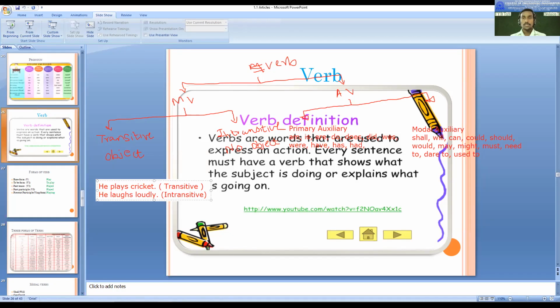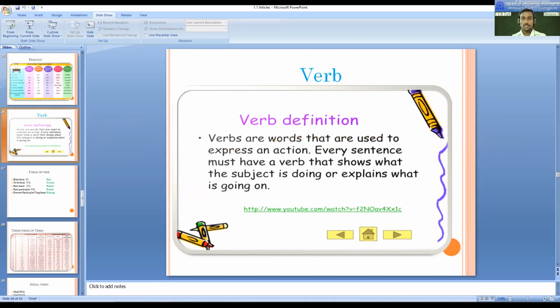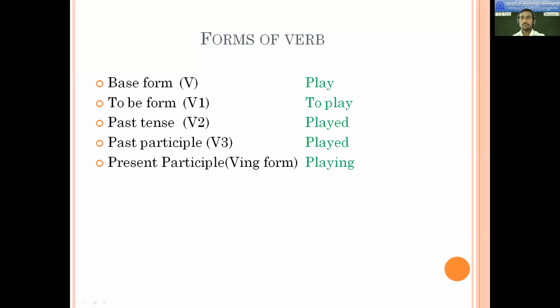So let's go. We will just start for that. I will unmute screen now. Just to see if you people are able to see the next slide. Is it visible? Forms of verbs. No, sir. I have to share it again. It might be visible right now. Is it visible now? Forms of verb. Yes, sir.